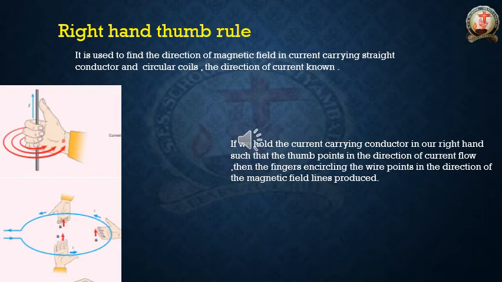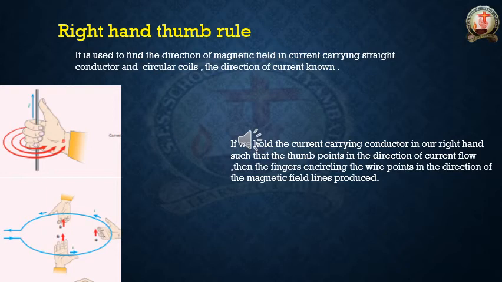Inside of your hand, right? So that is the direction of the magnetic field. I already told you, first you have to know the direction of the current, then only you can find the direction of the magnetic field. So first you keep your right hand thumb on top because that is the direction of the current flowing.